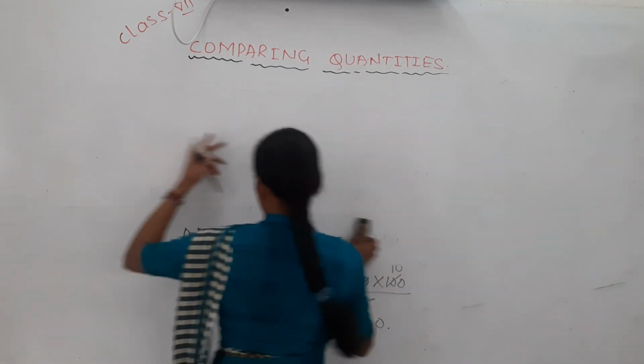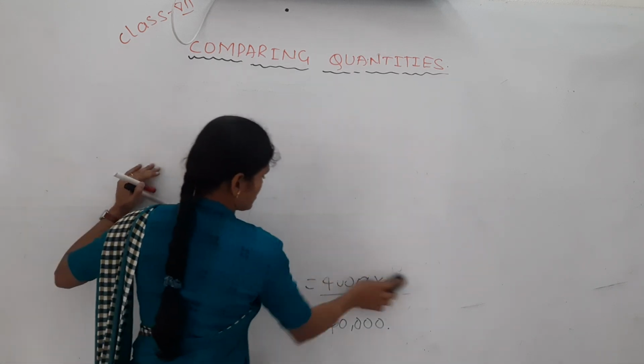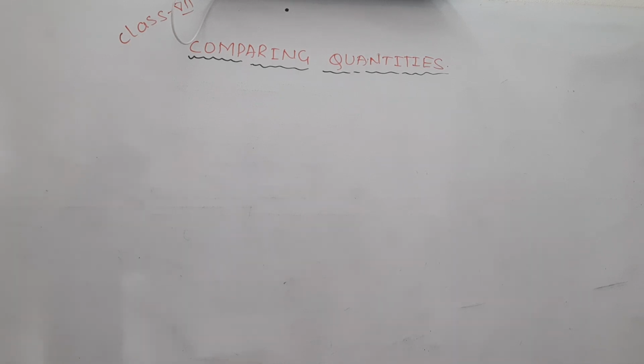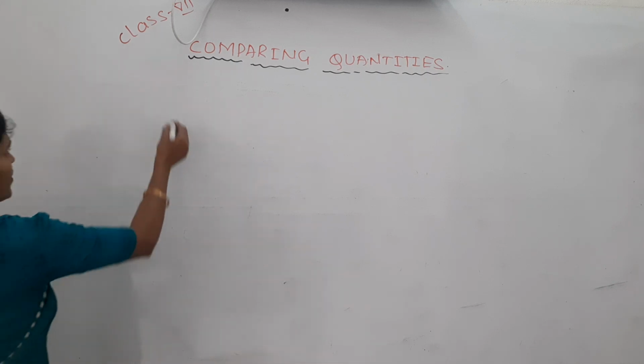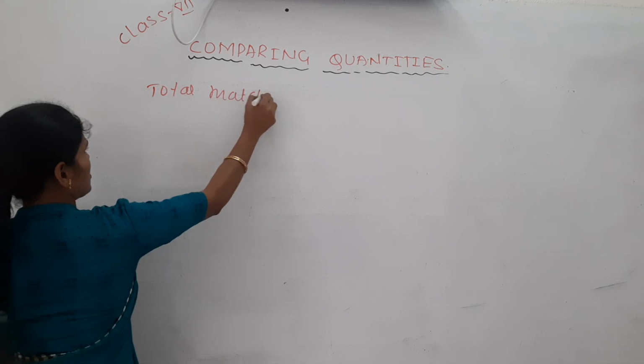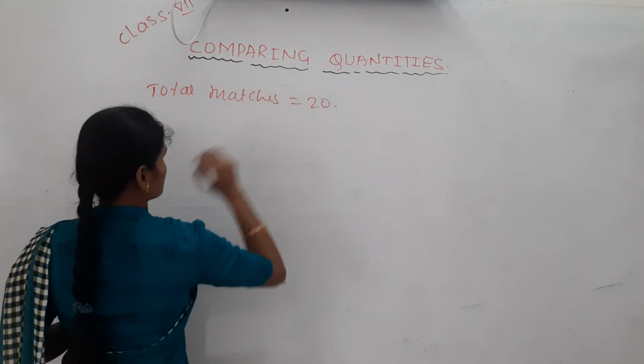Then totally how many matches did they win? We have to find. The local cricket team played 20 matches in one season. Total matches, 20.